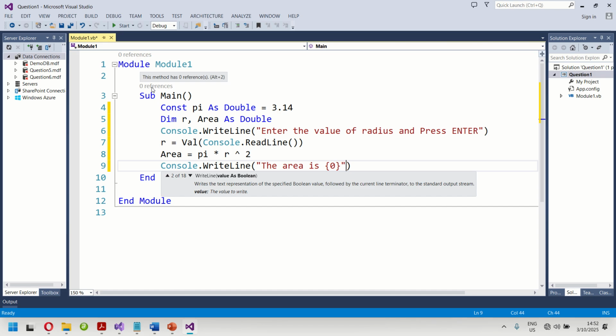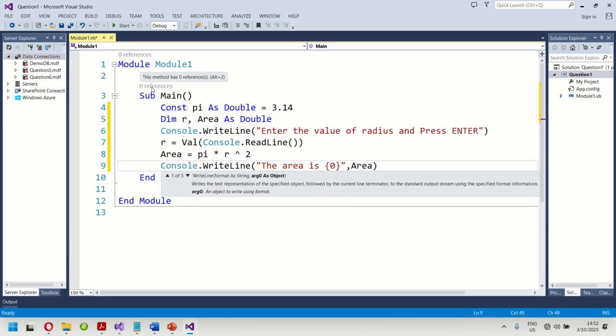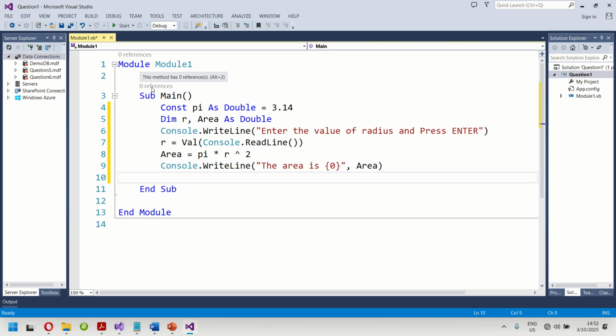Those are curly braces. If you use the curly braces, you need to put a comma here. Then you write the variable which contains the value which needs to be displayed. You need to put console.readkey, but only if you want to run in debug mode. That's the mode which we mostly use. Though personally, I may run without debugging.